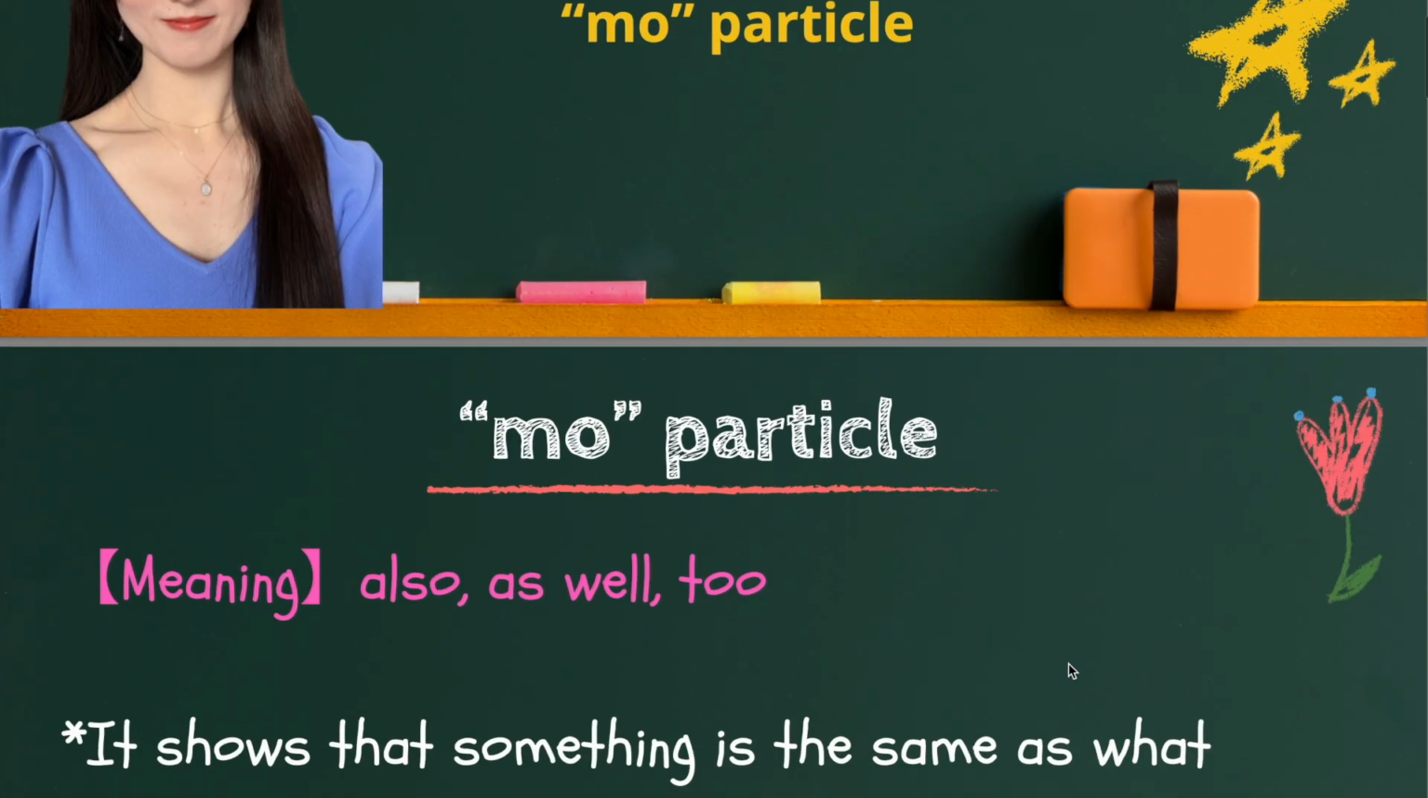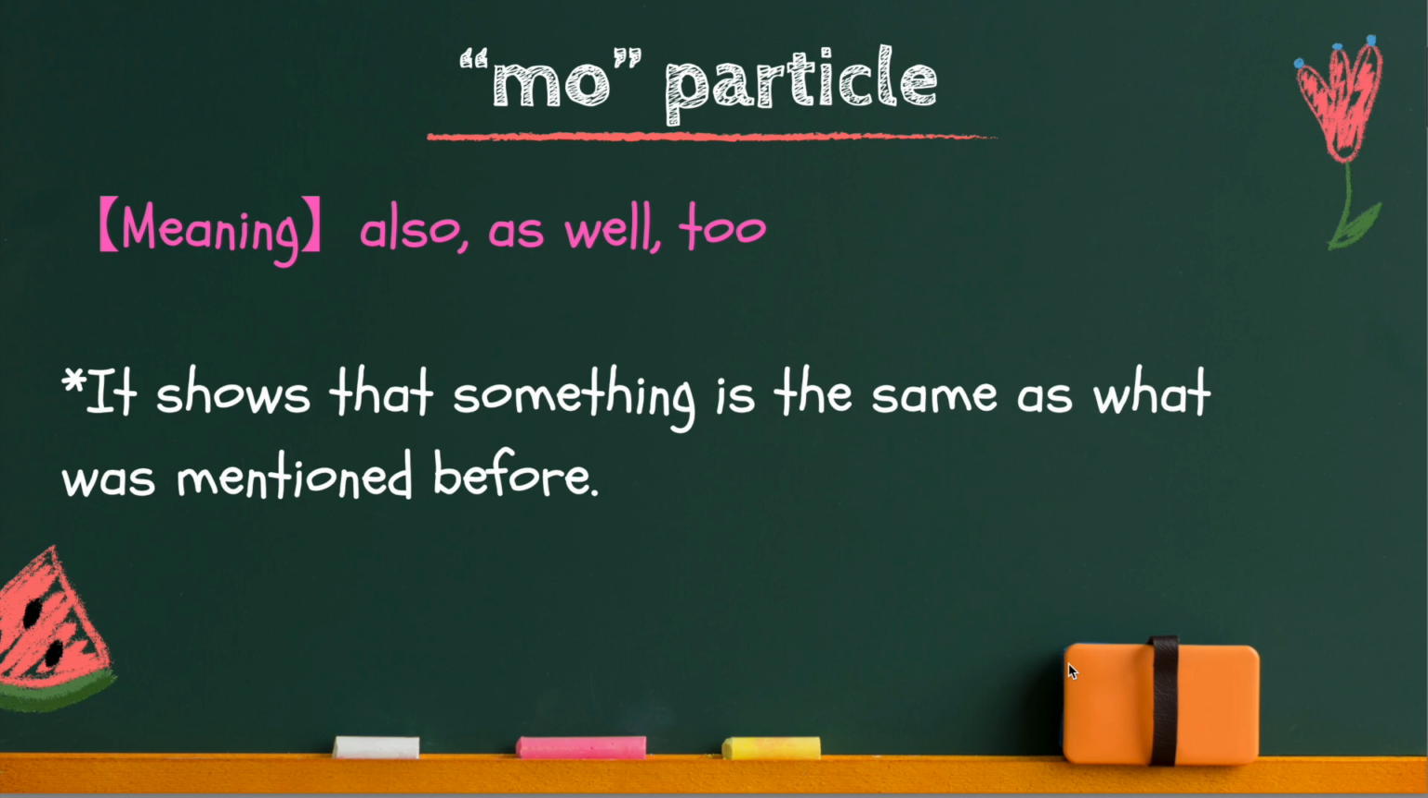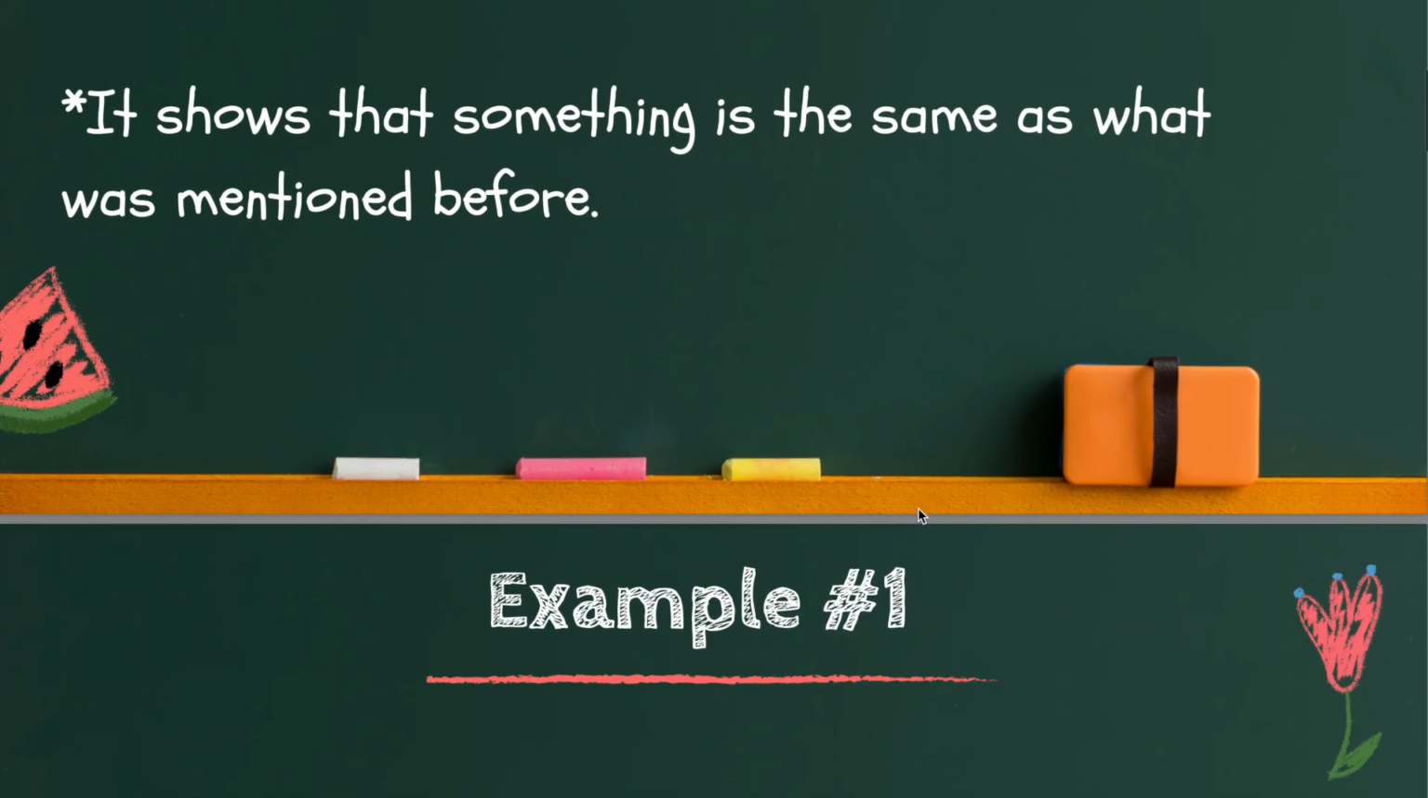So, this is what mo means. Mo particle means also, as well, too in Japanese. It shows that something is the same as what was mentioned before. So I will show you one example.